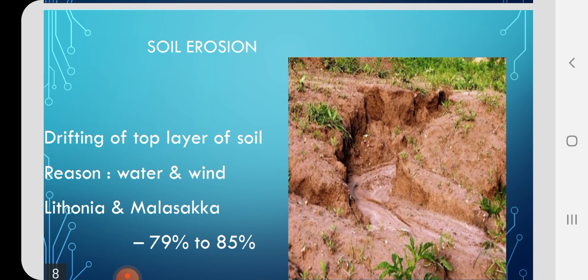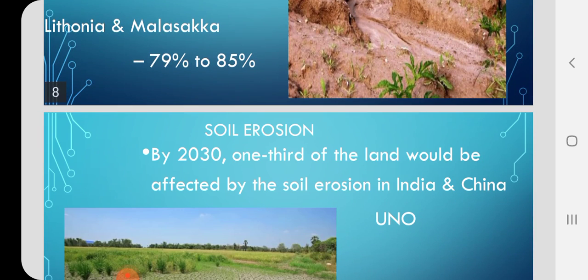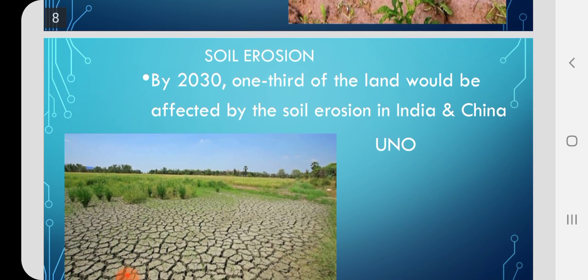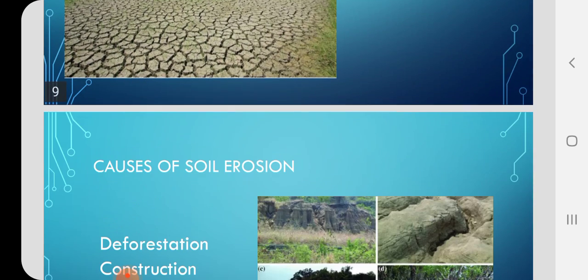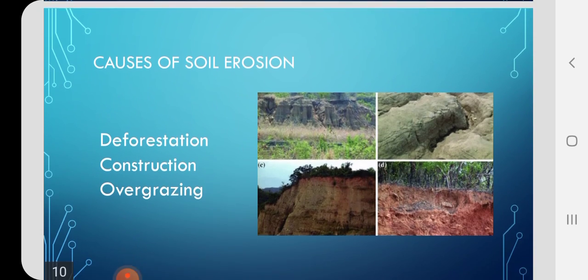Okay, it is said that in Lithuania and Malasaka, about 79% to 85% of land is affected by soil erosion. There is also a report from UNO which says that by 2030, 1/3 of the land would be affected by soil erosion in India and China. Now let us discuss what can be the causes of soil erosion.